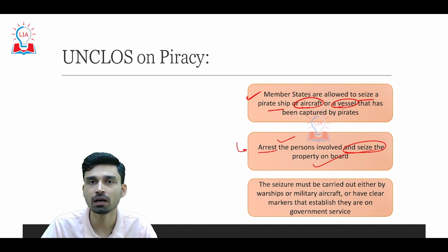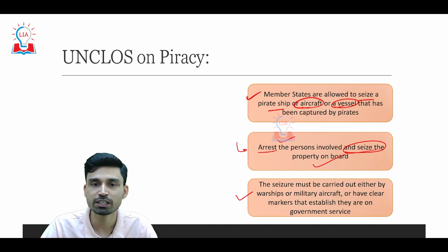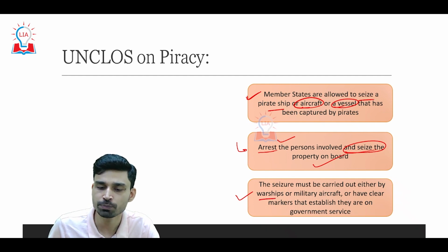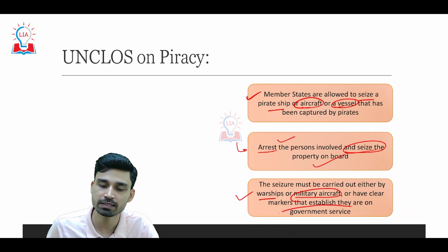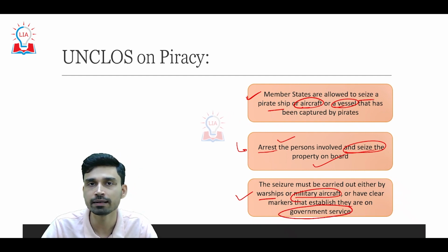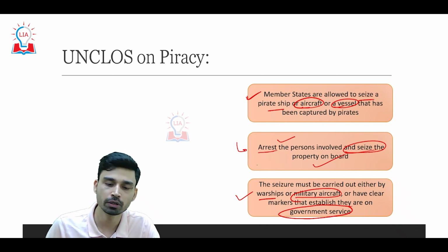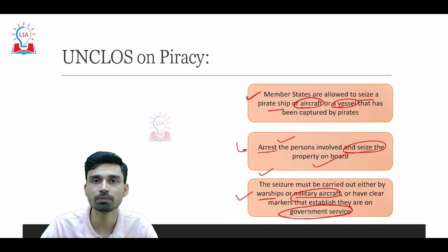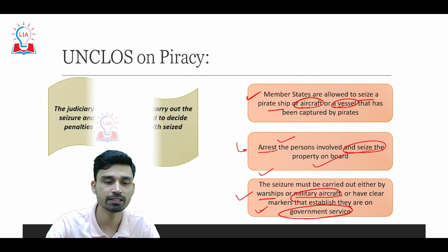However, there is one limitation: the seizure by member states must be carried out either by warships or military aircraft, or by those with clear markers establishing that they are in government service. That means a country cannot use private contractors or any kind of private entity for seizing and arresting the people allegedly involved in piracy activities. So it must be a government vessel.